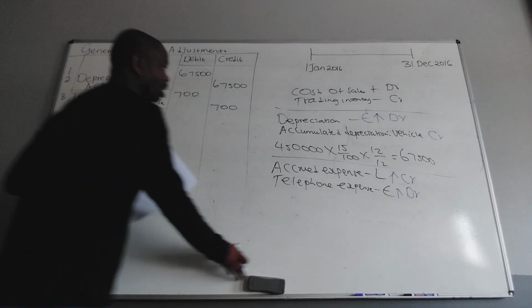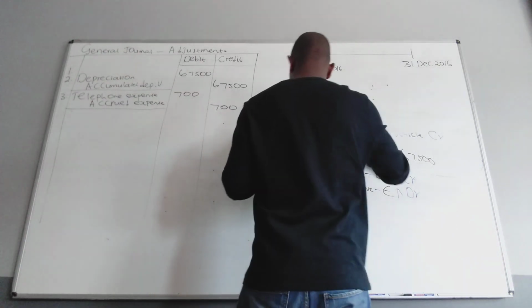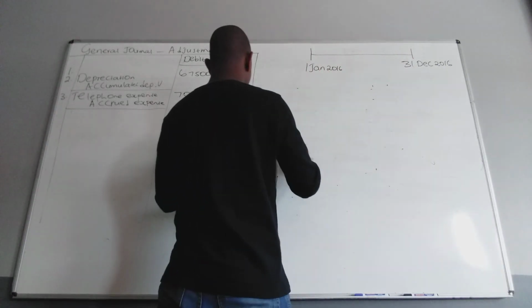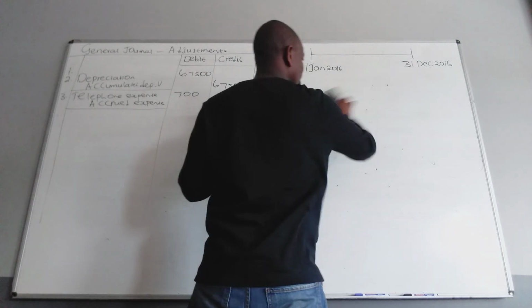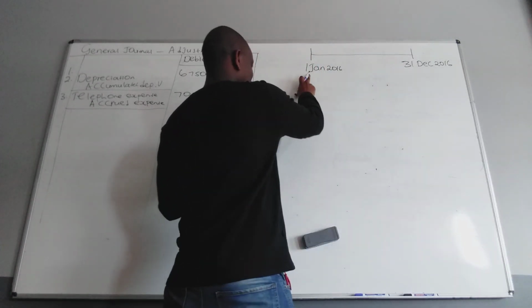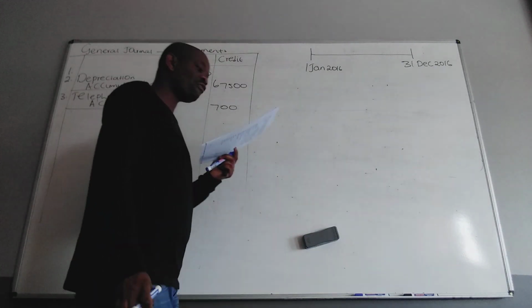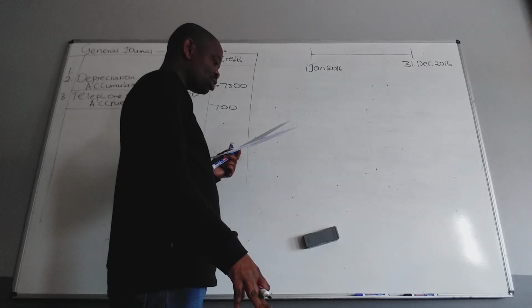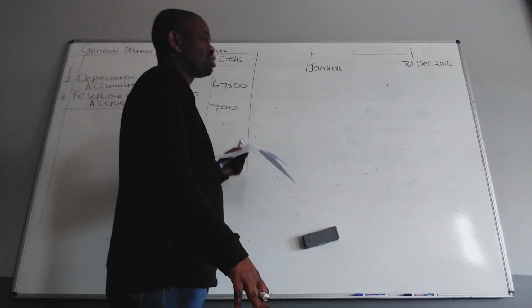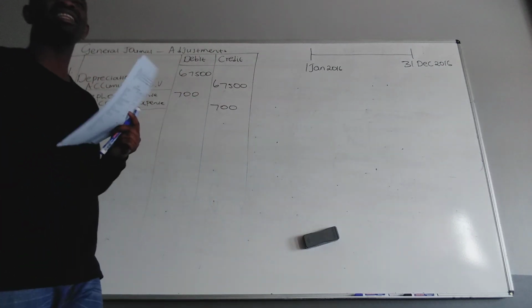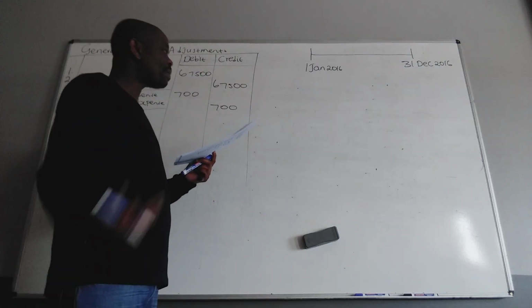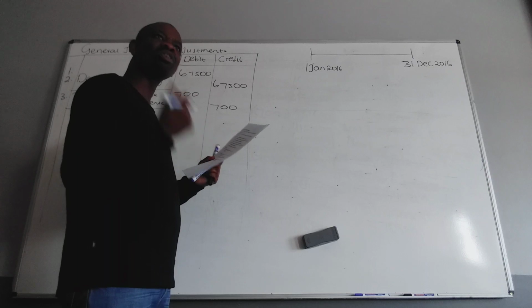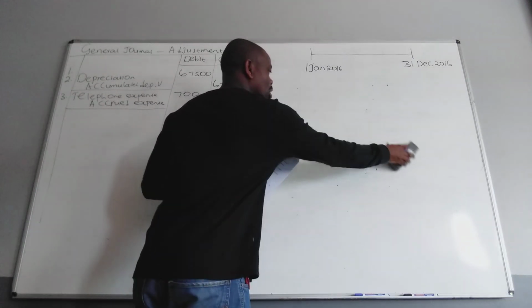Now, the other one, I'm going to erase here for more space. They say the investment was made on the 1st of January 2016. We made an investment here at the rate of 12% per annum. The interest of 6,000 for the last quarter is still outstanding. In this one, they don't ask us to calculate anything. They gave us the interest already. We have got the amount. But we need to come up with the two accounts. So the interest on investment is still outstanding. Give me one account that you can come up with. They owe us, yes?